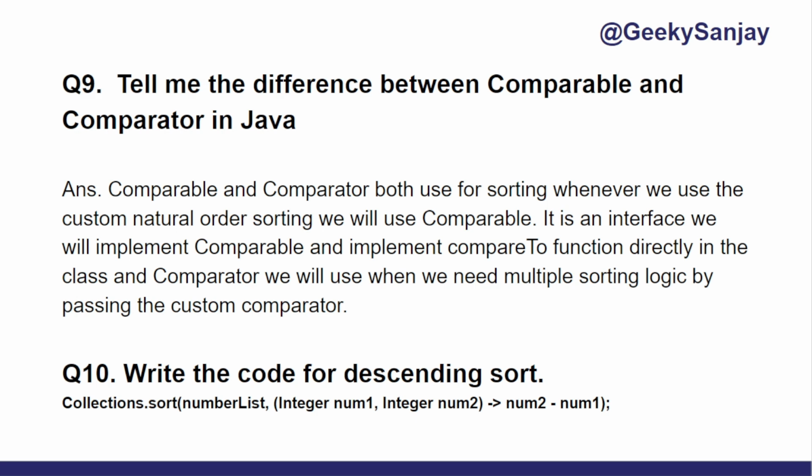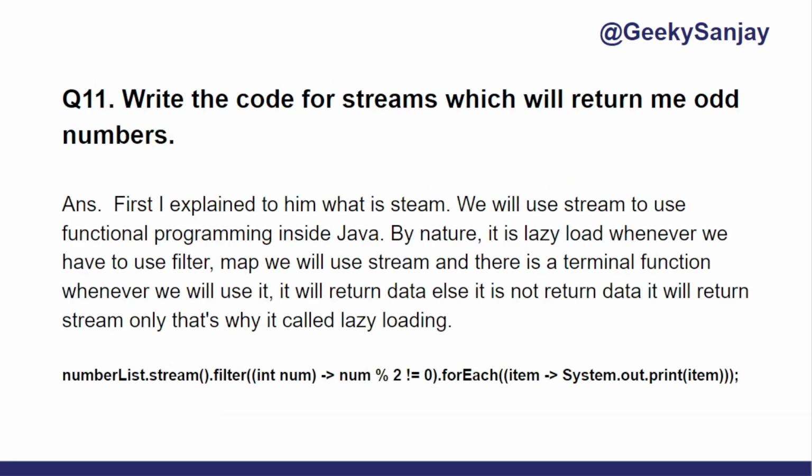Okay. So the next question he asked me, write the code for the streams which will return the odd numbers. He just directly told me to write the code, but I thought first I will explain, then I will write the code. So I explained what a stream is. A stream gives us the facility of functional programming inside Java. By nature, it is lazy.